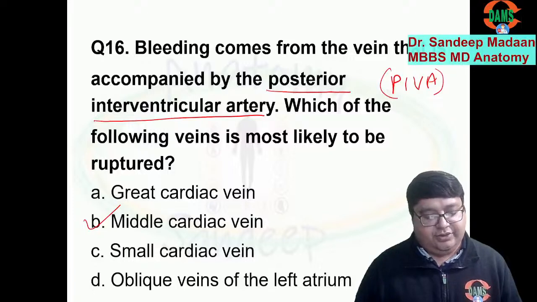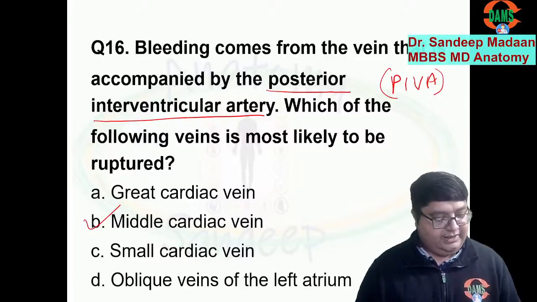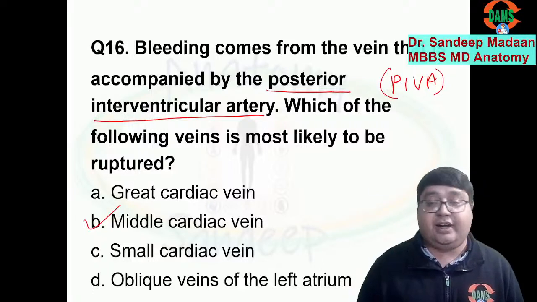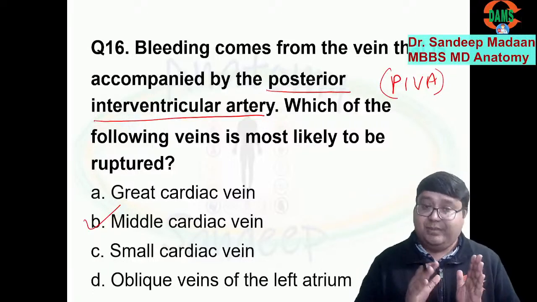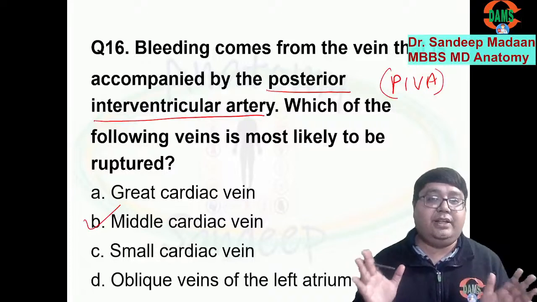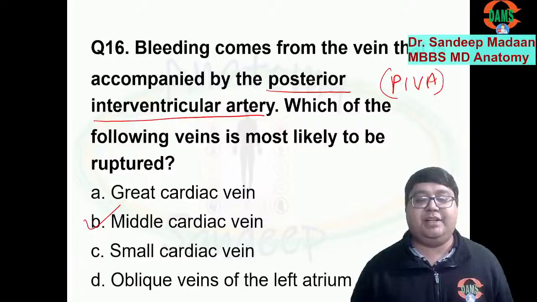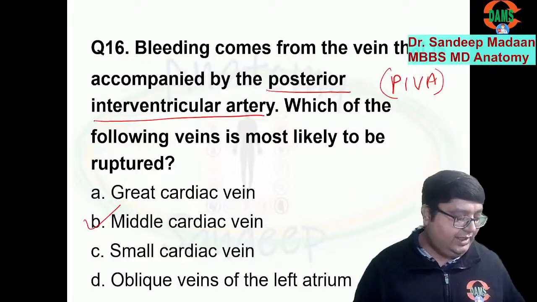All right. So, dear friends, when we were writing this, at that time I told you that cardiac veins like great cardiac, middle cardiac, small cardiac, against them I write in the bracket artery. And I tell you that these are the major veins, so we need to remember which artery territory they are going to drain. So, middle cardiac vein, we write always in bracket PIVA. I hope now you are able to correlate.